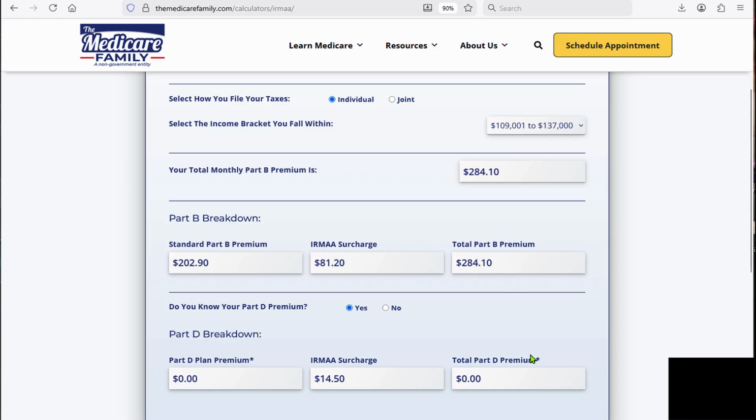You can see your surcharges go up, and also your IRMAA for Part D will go up. And you can also use this for joint. If your income was over $274,000, you did some Roth conversions, or you had some capital gains, you can see your premium could be $405 a month, and your surcharge for Part D would be $37. So this is a useful, quick, and easy calculator to use.